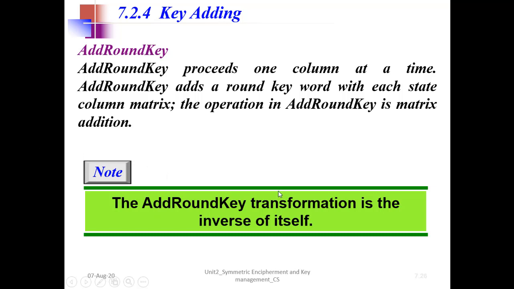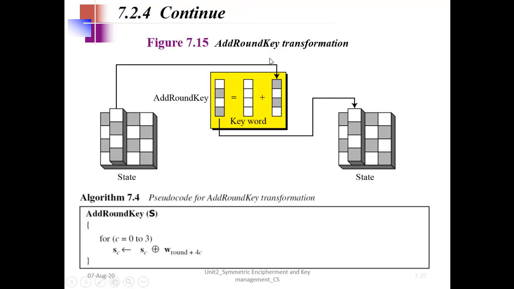So the next final step in the rounds was what? Add round key. Add round key proceeds one column at a time, and it adds a round keyword to each state column matrix. The operation in add round key is again matrix addition. Again it is very simple to understand with the help of this diagram. I have a state as input to add round key. I take one column at a time and I have the round key.